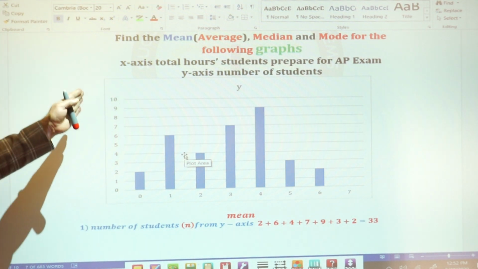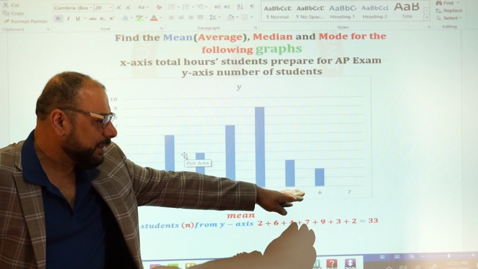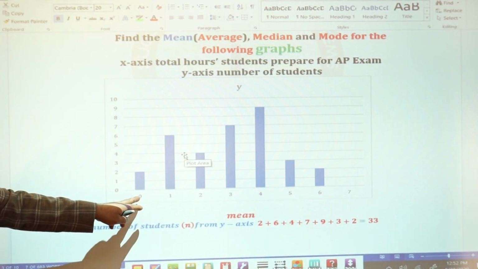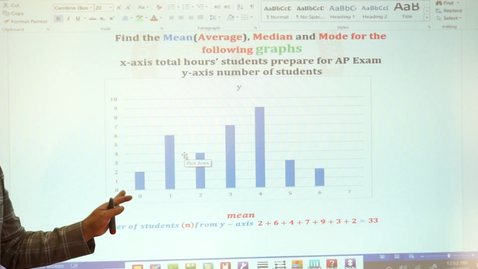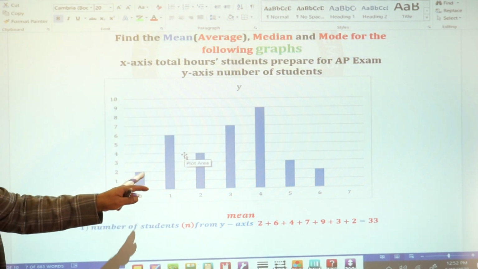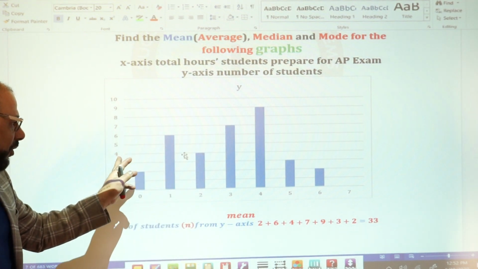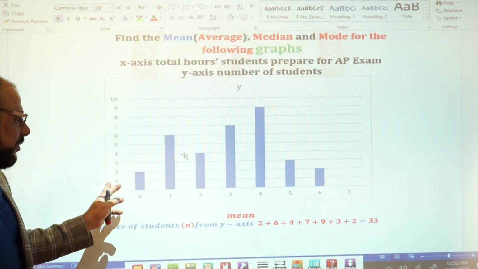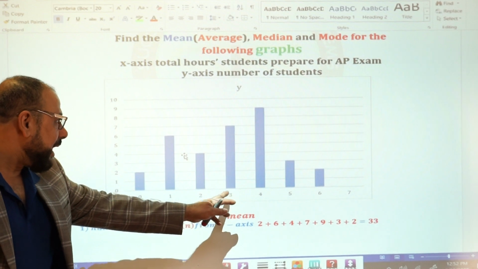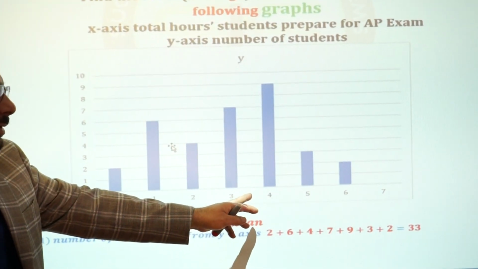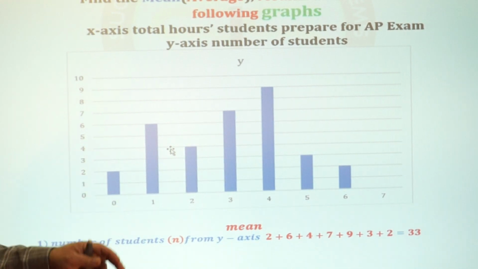And this means the number of hours you spend. That means 0 hours, we have 2 students. They never study, they study 0 hours. How many students study 1 hour? 6. How many students study 4 hours? 2. How many students study 3 hours? 7. How many students study 4? 9. Okay, good.